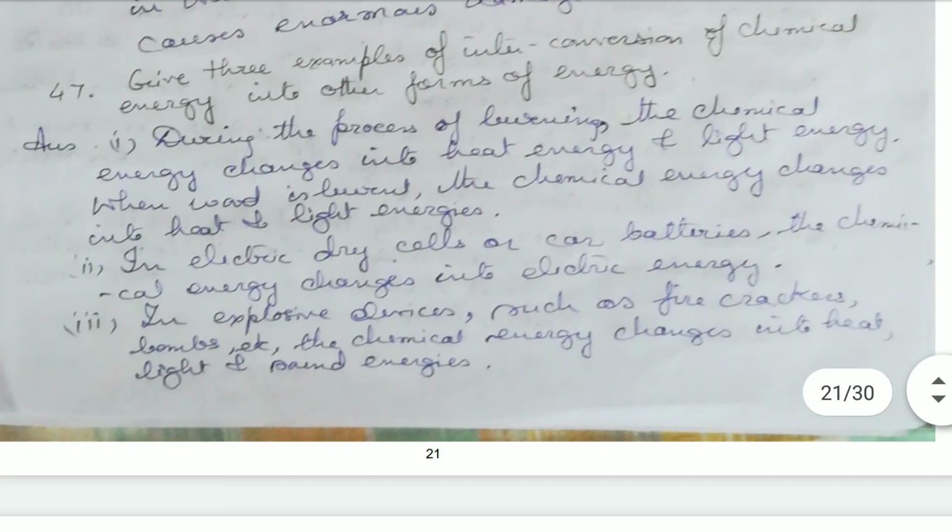Okay. Now, give 3 examples of interconversions of chemical energy into other forms of energy. During the process of burning, the chemical energy changes into heat and light energy. When wood is burned, the chemical energy changes into heat and light energies. In electric dry cells or car batteries, the chemical energy changes into electrical energy. In explosive devices such as firecrackers, bombs, etc., chemical energy changes into heat, light, and sound energies.